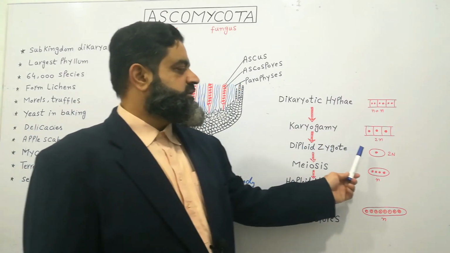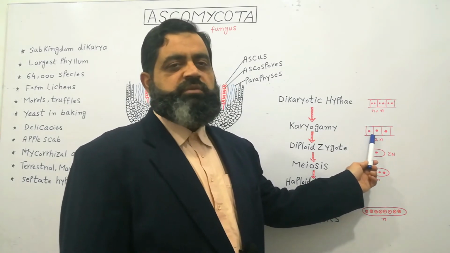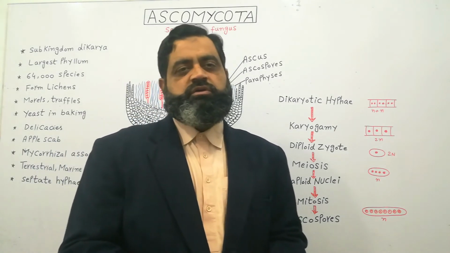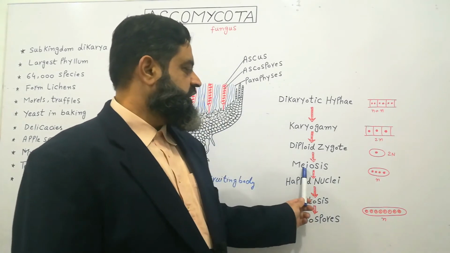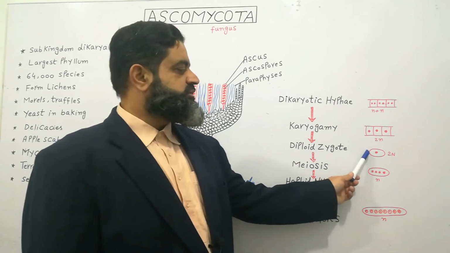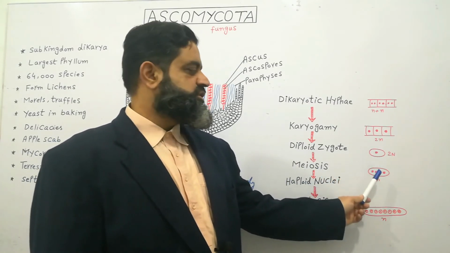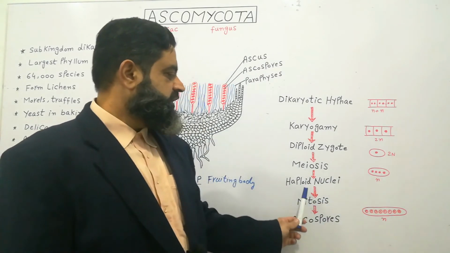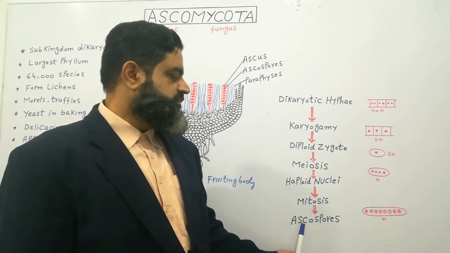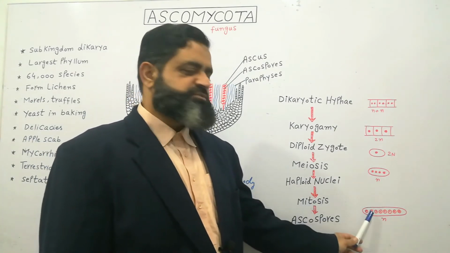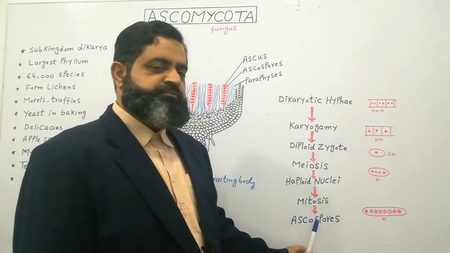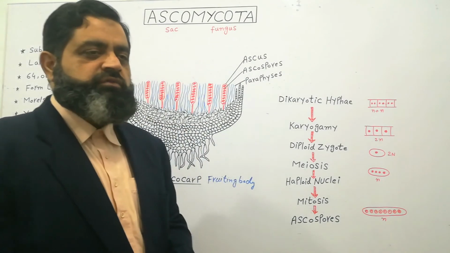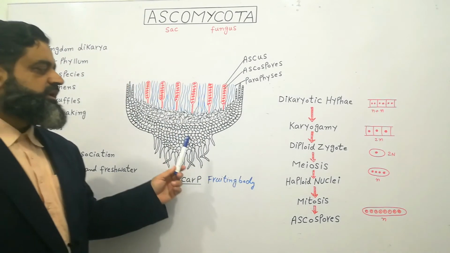This is a diploid cell which is formed by the karyogamy of the nuclei. After some time, this diploid zygote or cell undergoes a process known as meiosis. During the meiosis reduction division, this cell changes into 4 nuclei which are haploid. These haploid nuclei undergo mitosis and form 4 to 8 spores which are known as ascospores. These spores are haploid.